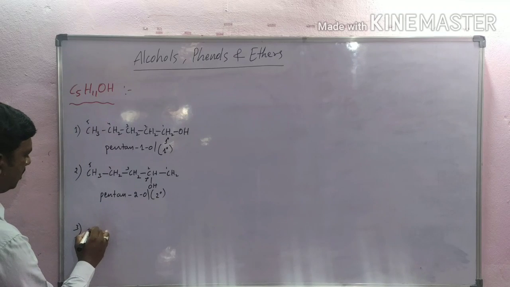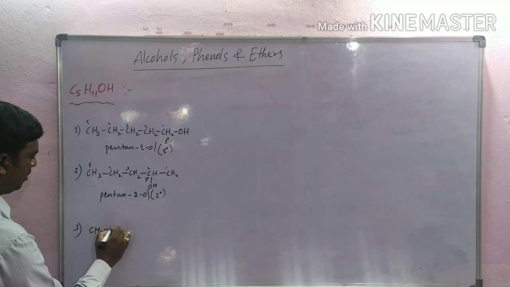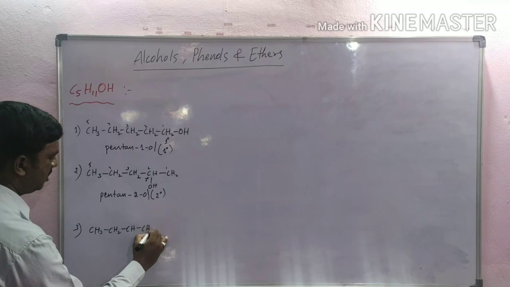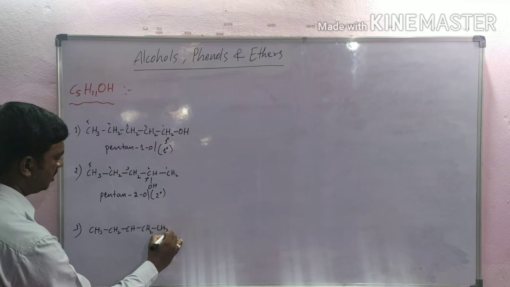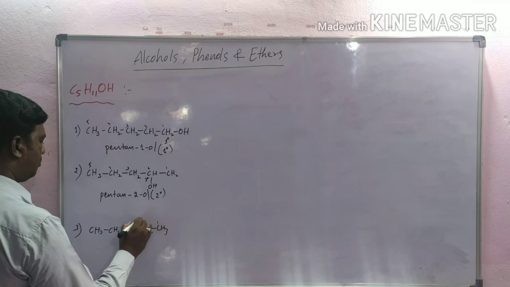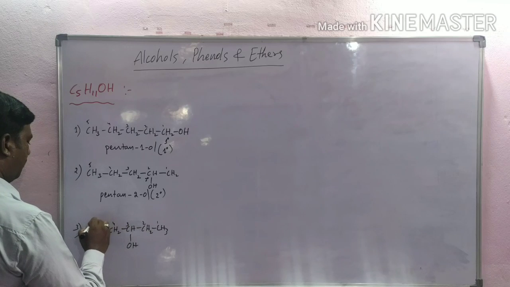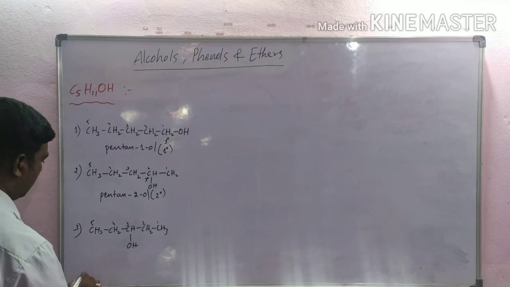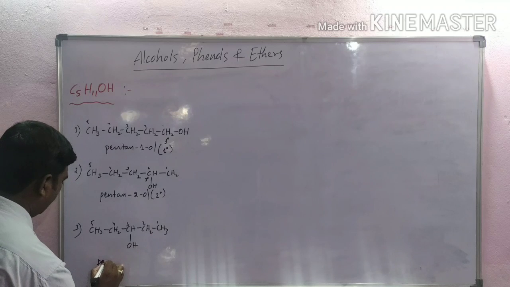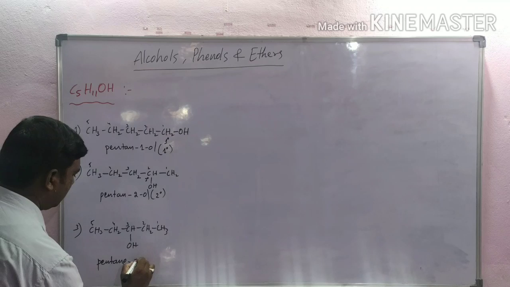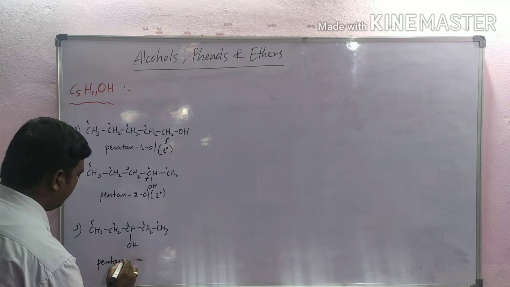Next, the third one is CH3CH2CH(OH)CH2CH3. Numbering 1, 2, 3, 4, 5. This is pentan-3-ol.